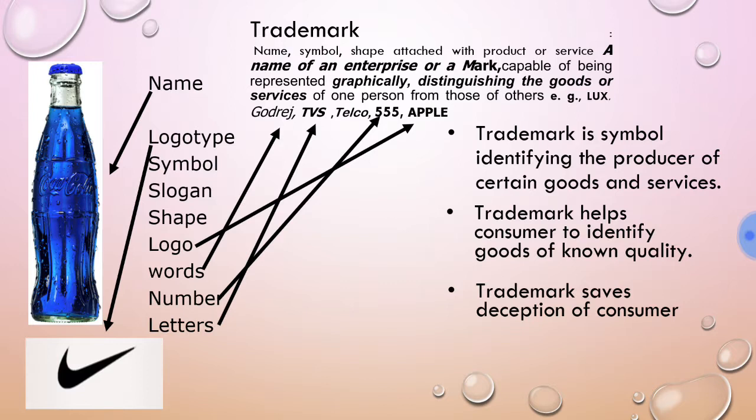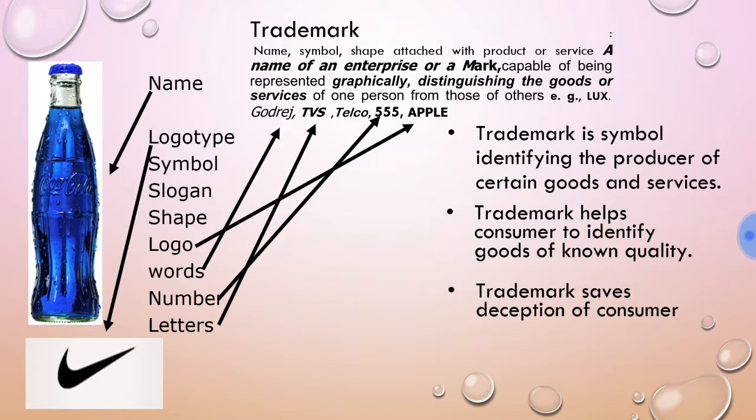So it is intellectual property of that particular industry. Therefore, trademark is a symbol which identifies the producer of certain goods and services. We don't need to know what is the name of that particular manufacturer. We just by seeing that mark with that particular goods, we can understand who is the manufacturer, or we get the particular kind of assurance about its quality and its origin.